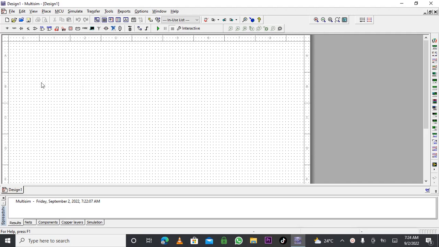Today we are going to look at a short circuit, how to build a short circuit using Multisim. Right now, we are not going to waste more time, we will just go and take our components and fix them. This is the starting. Let's go and pick our components.